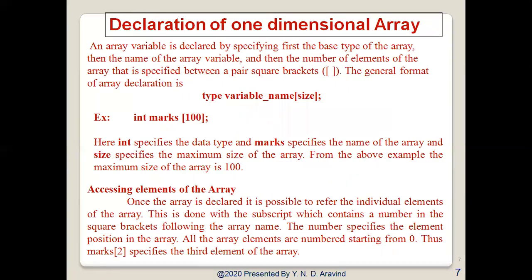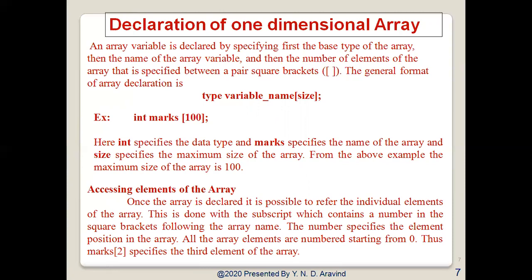Now, declaration of a one-dimensional array. An array variable is declared by specifying first the base type of the array, then the name of the array variable and the number of elements of that array, which is specified between a pair of square brackets.